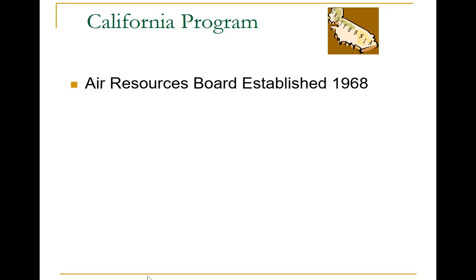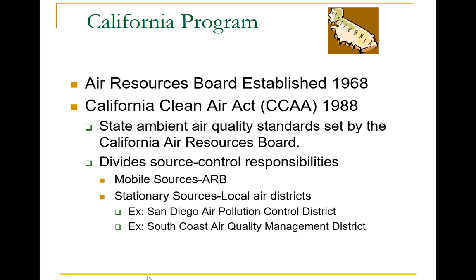Within California, of course, the Air Resources Board is the main agency that looks after the air quality in the state. It was established in 1968. Under the California Clean Air Act, which was established in 1988, CARB is able to set standards for the state.